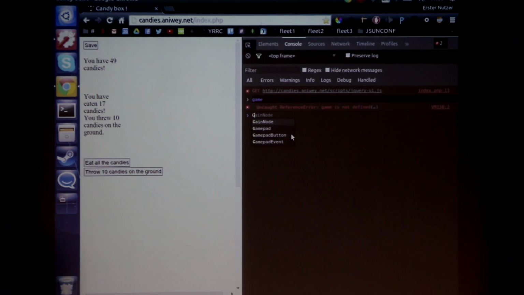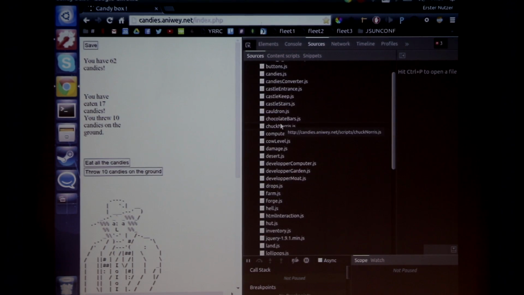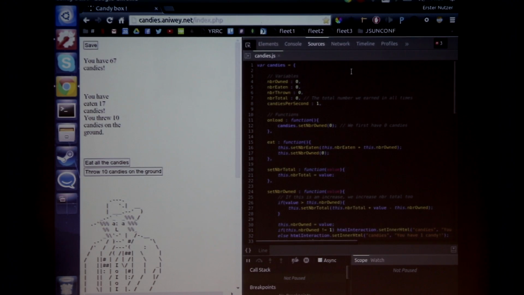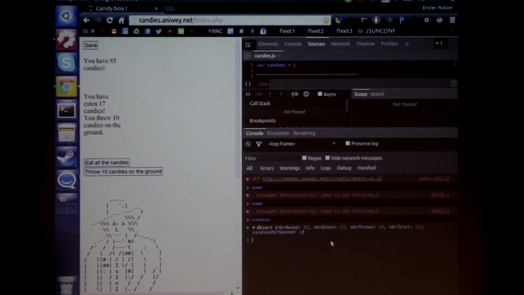There's no game, unfortunately. Maybe they got clever and had the capital G, but that doesn't seem to work as well. So I'm screwed and I have to check the source again. And check for something candies. Candies sounds very good because I get candies, and I would assume that something happening with the candies is in the candies.js. And here in the script, I see that the var statement for the candies object is directly in the file, so I know it's on the global scope. And I try that out, and let's see if there's actually a candies. And there is a candies object.